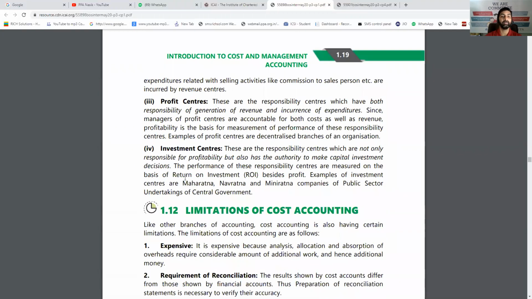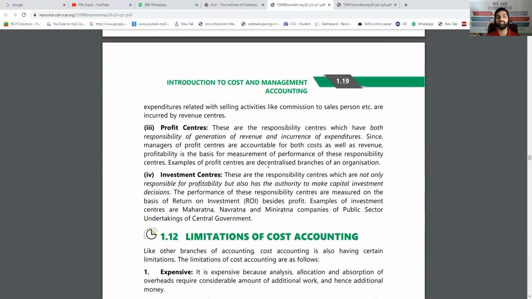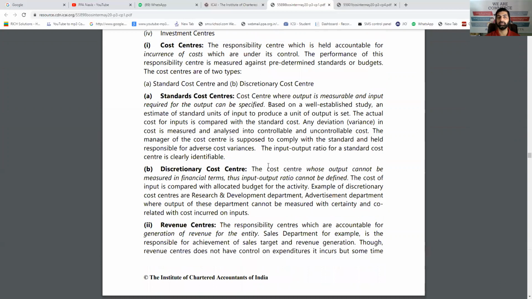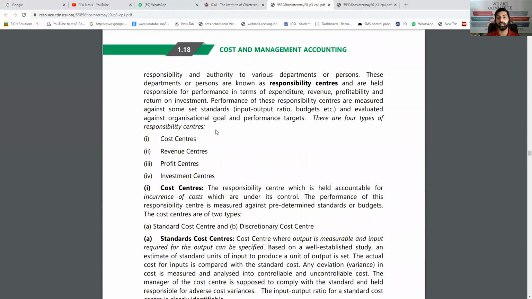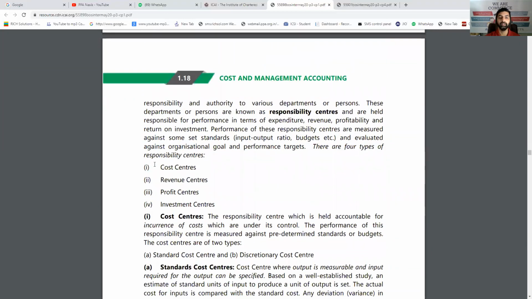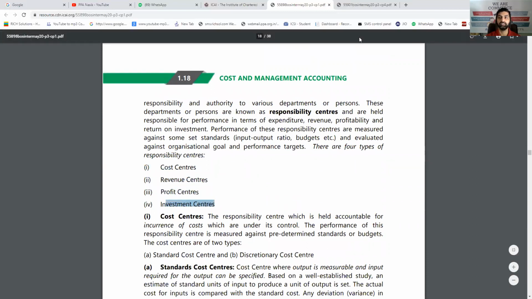And last is investment center. That means we are not getting any return directly, but you have to invest, like capital expenditure. So whenever capital expenditure is made, that becomes one center, and we have to check how exactly the return on investment is received on the investment center. So these four types of responsibility centers can be there: cost center, revenue center, profit center, and investment center. So this is one good short note to be asked.